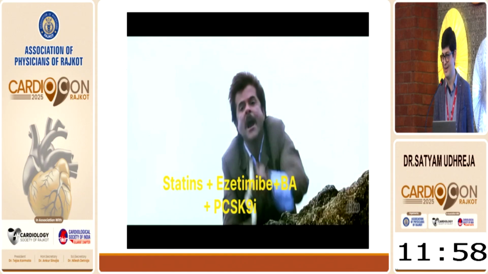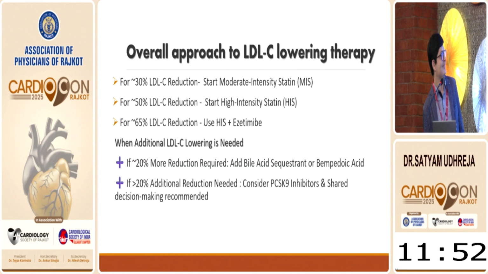So this is already one of the Hindi movie that's having guideline, Indian guideline. So overall lipid lowering therapy, if person's target is the 30% from the baseline, then start with the moderate intensity statin therapy. If our goal is to reduce the 50%, then start with the high intensity statin therapy.